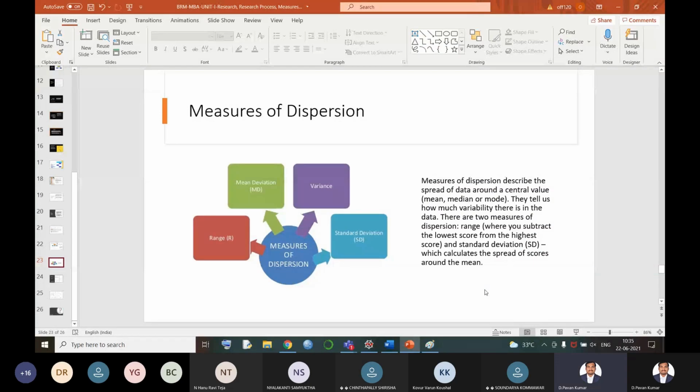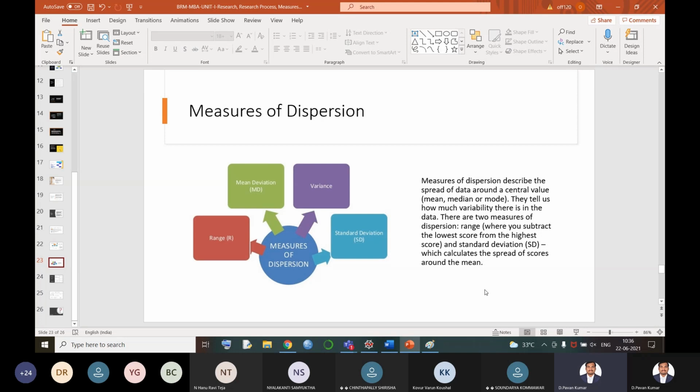Today our topic is measures of dispersion. This is the topic which is followed by measures of central tendency. Measures of central tendency means what? It will try to find out the value which is very concentrated. That means out of many observations which are given in a problem, we will try to identify the most concentrated point. That means that one value will describe the complete population. That means the total number of observations explained by a single value is called measures of central tendency.